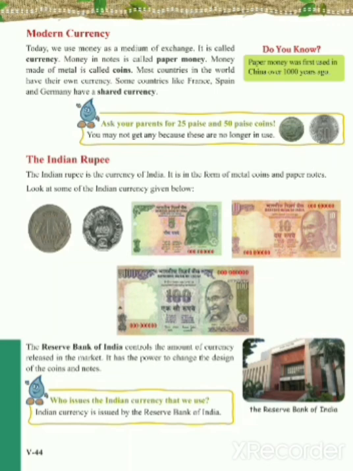Now, what is the difference between a separate currency and a shared currency? Every nation wants its own currency, and they will use their own currency. And some countries share the currency, which we call a shared currency. Now, there are two kinds of currencies in the modern world. One is paper currency, one is metal currency. Paper currency is known as notes, metal currency is known as coins.